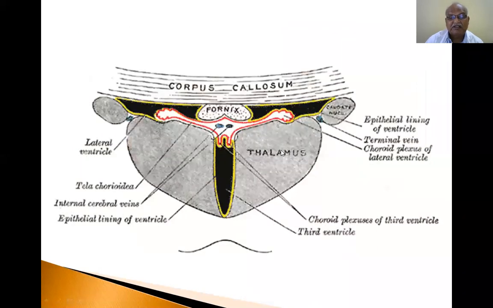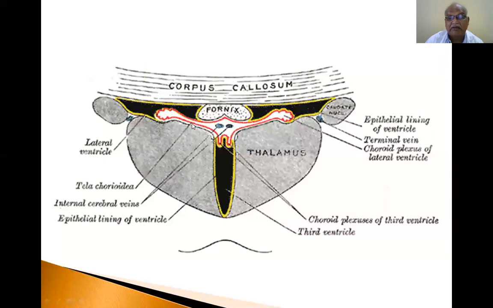Now this is the thalamus. This is the corpus callosum. This is the fornix. This is the terminal vein of the choroid plexus of the lateral ventricle. This is one lateral ventricle. This is another lateral ventricle. The black color is the ventricle. The red color is the choroid plexus. The blue color is the internal cerebral veins. And this is the tela choroidea.